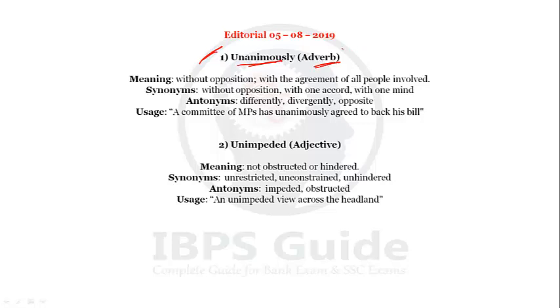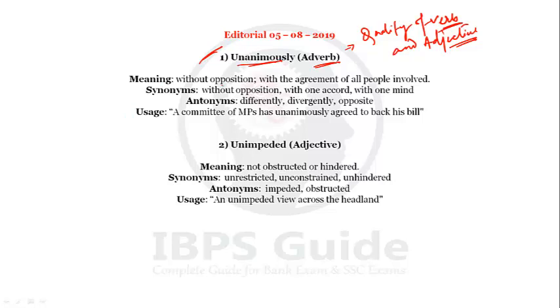Unanimously is an adverb, that is a part of speech. Adverbs होते हैं that is a quality of verb and adjective. The parts of speech which express the quality of verb and quality of adjectives, these are called adverbs. So unanimously, when we add ly with any adjective, then basically it becomes an adverb. जैसे कि beautiful, beautifully, wonderful, wonderfully, slow, slowly. तो adjectives के साथ ly लगाने से जो parts of speech हमें मिलते हैं, that is called adverb. So our first word is unanimously.